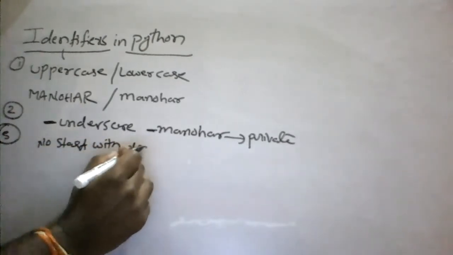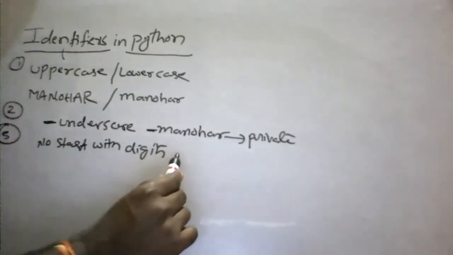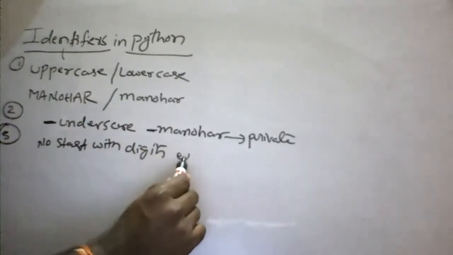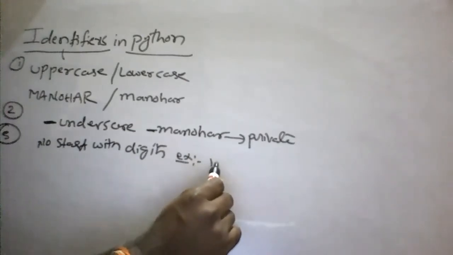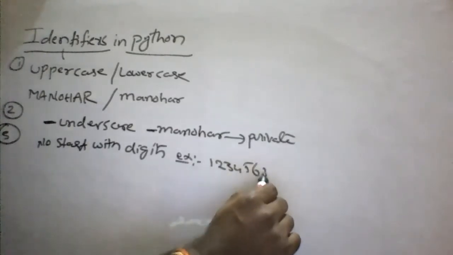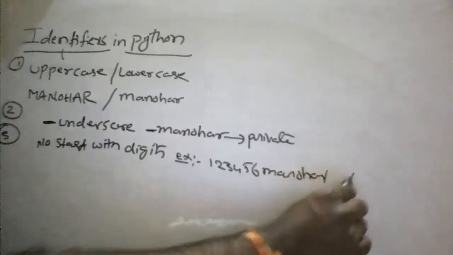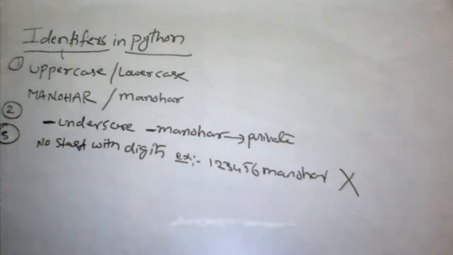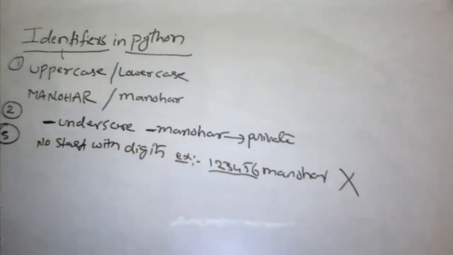Example, I am taking 123456Manohar like this. This is not an identifier in Python, because it has started with a number, a digit, so it is not an identifier.